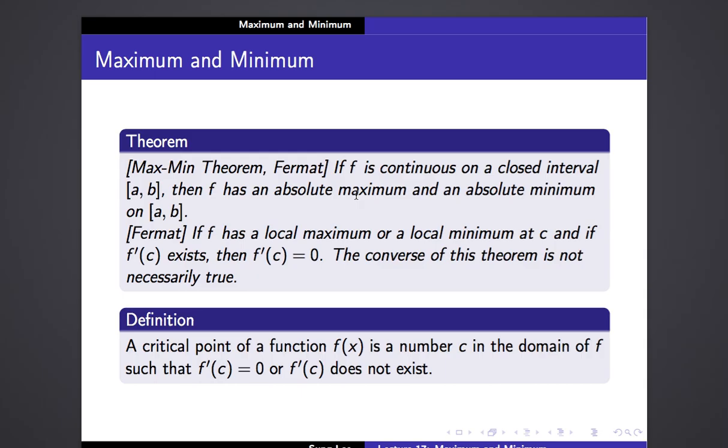That's very important. And there's another theorem, due to the same mathematician Fermat. It says that if f has a local maximum or a local minimum at c, and if f prime of c exists, then f prime of c equals 0.